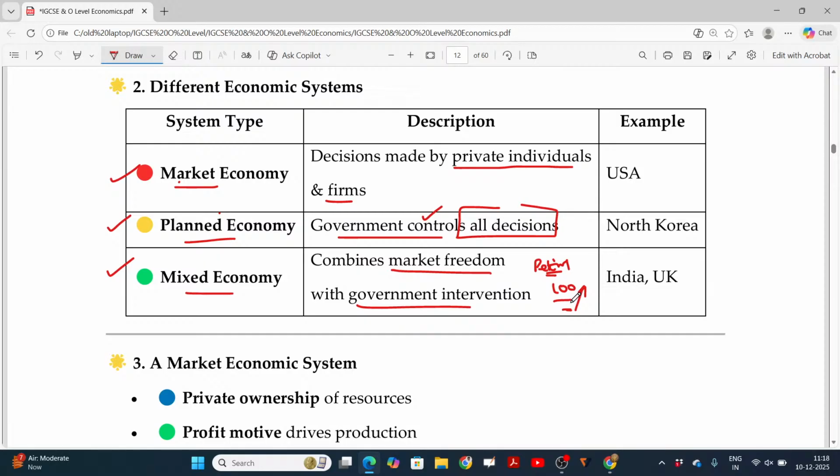Even in case of hospitals and education, if education is completely in the hands of the private sector, the fee may be very high. Then government comes to the rescue. They will fix the tariff collected from students, and those who are not capable of paying education fees can admit their students in government controlled schools where the fees are nil or very limited, right? So this is called mixed economy. India and UK predominantly have mixed economy. USA is predominantly a market economy. In North Korea, they have a planned economy. Everything is under the control of government only.